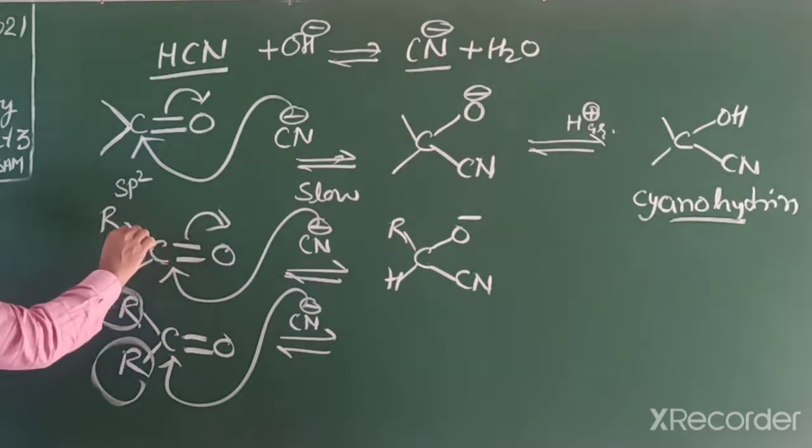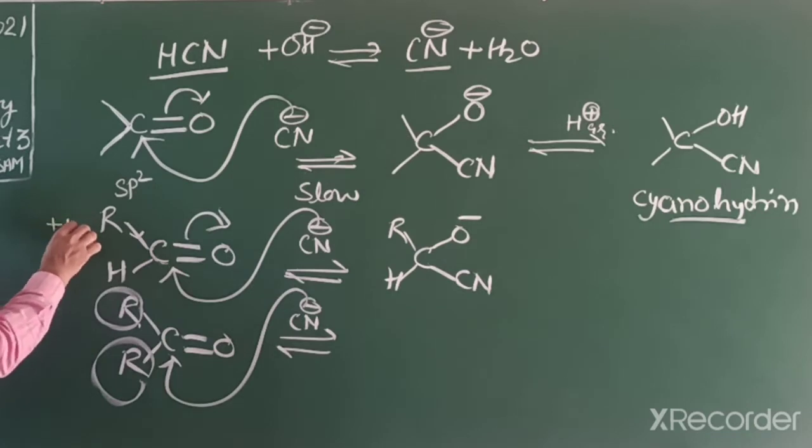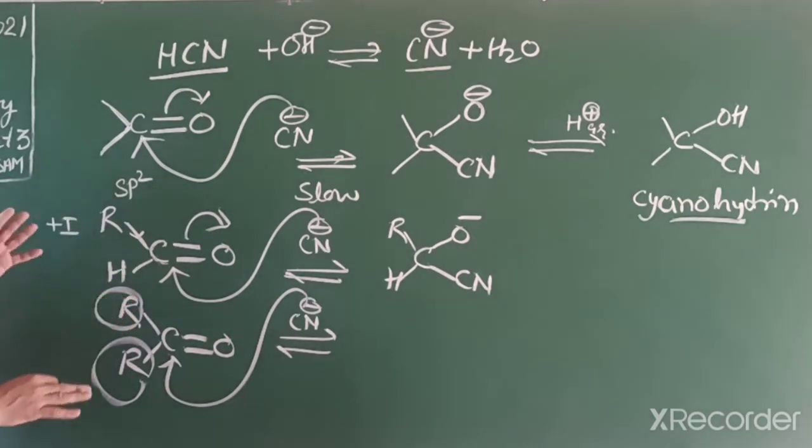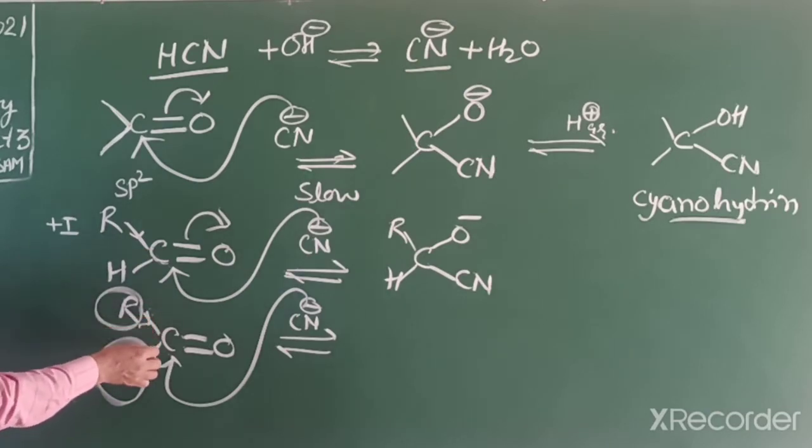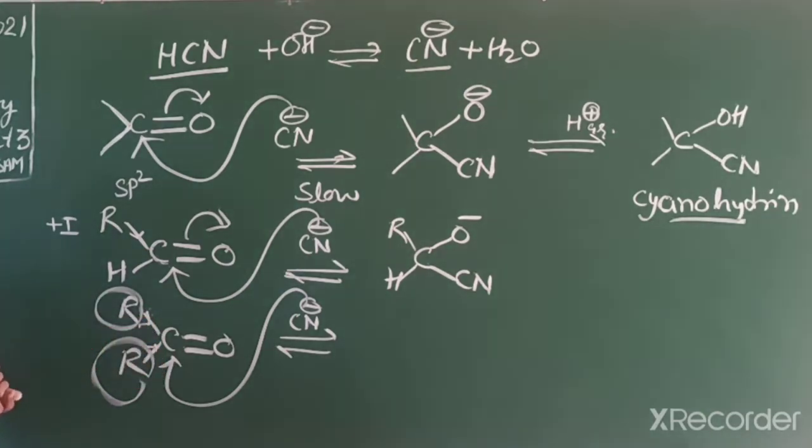But this R group has a plus I effect, it donates electrons, so the electrophilicity decreases. So ketones are slightly less reactive towards nucleophilic addition, but aldehydes are more reactive.